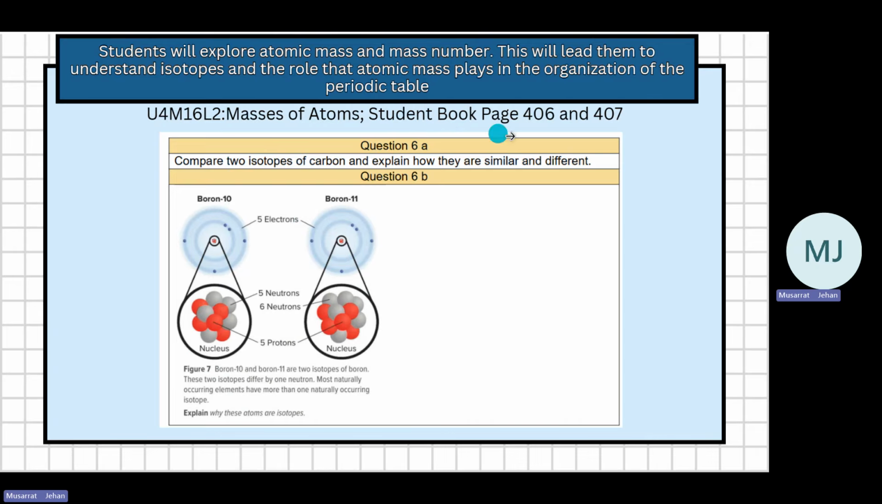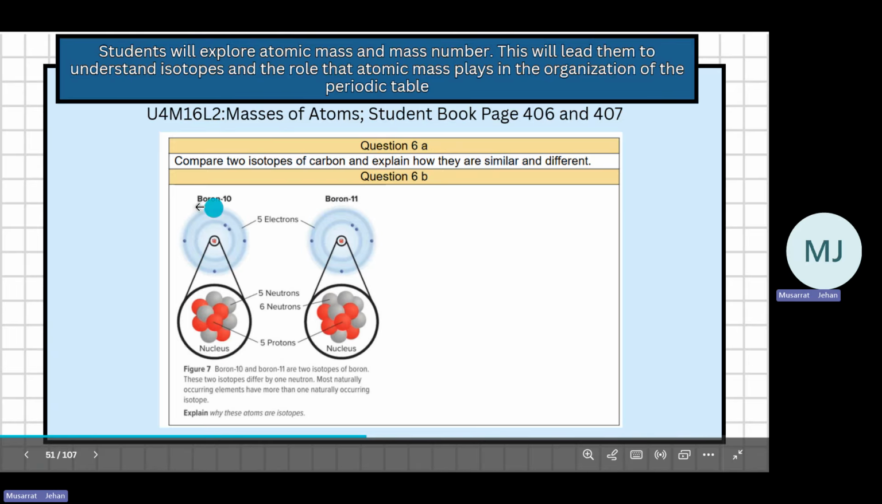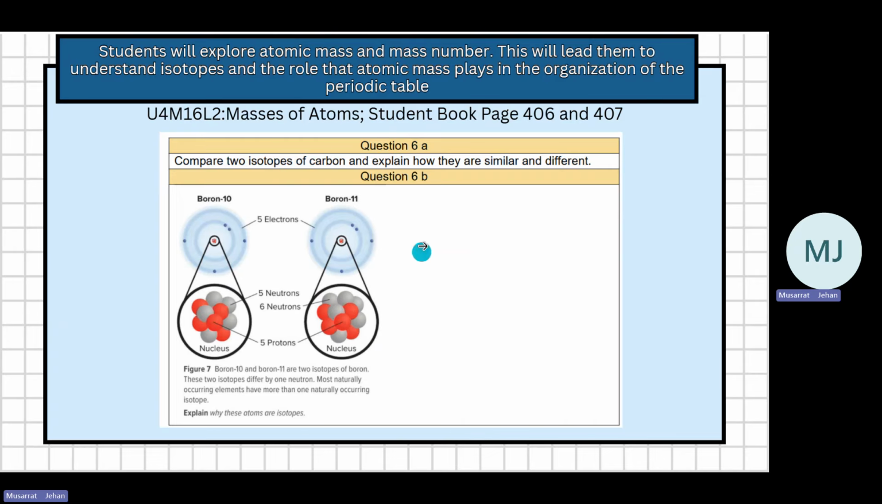Then masses of atoms, page 406. Now we talk about isotopes. What are isotopes? We are comparing two isotopes of carbon and how they are the same and different. In this, they've given you the isotopes of boron. Now, when they write boron 10 and boron 11, this number 10 and 11 is actually the mass number. Boron 10 mass number is 10. Boron 11 mass number is 11.